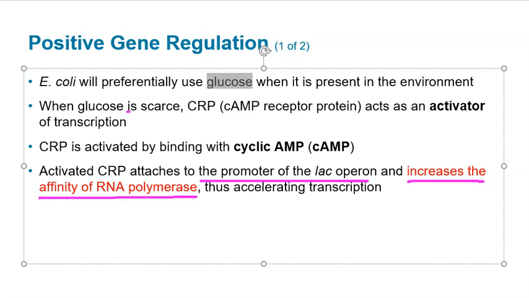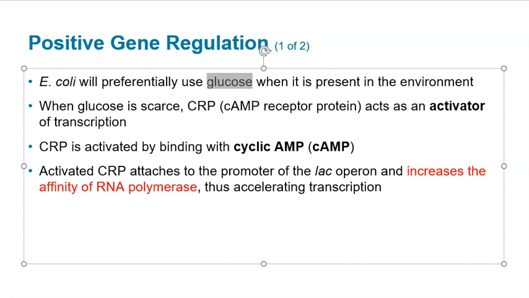So when glucose is low, this protein is activated and it increases transcription of lactose genes. When glucose levels increase, of course, cAMP levels fall off because we are using all that up in other metabolic pathways. So CRP detaches and transcription proceeds at a very low rate, even if lactose is present.